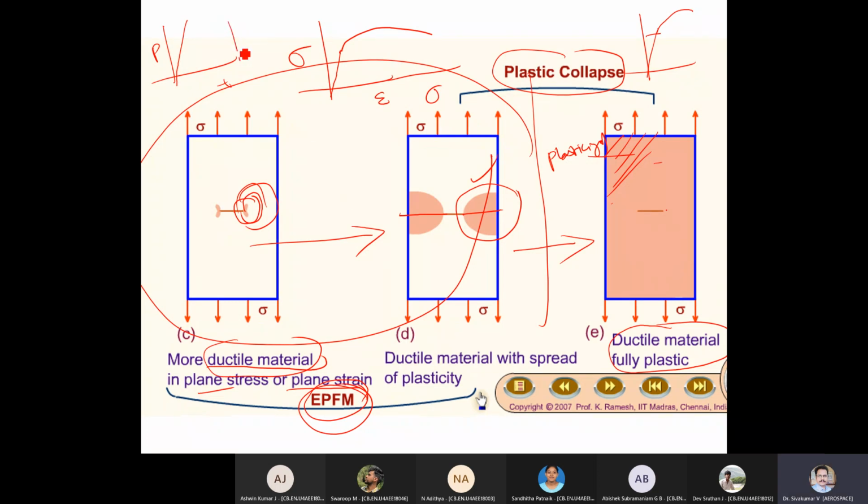Suppose I have my 2D body and my crack is somewhere here, then it has to go like this. If it is a simple rectangle, the crack quickly goes through, so I can stop. So case to case things will vary when I talk about EPFM. But if it's fully plasticized, there is no use applying plasticity theory, or if I can load it fully, there is no point in doing fracture mechanics.